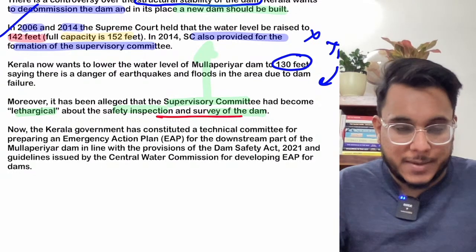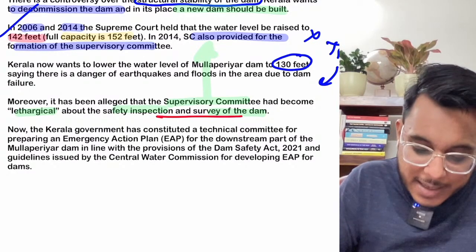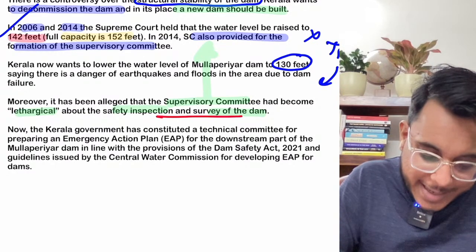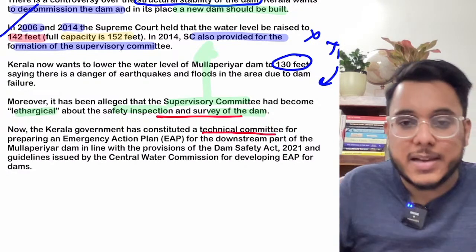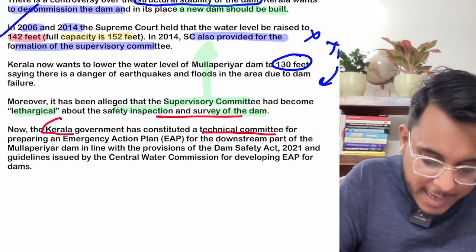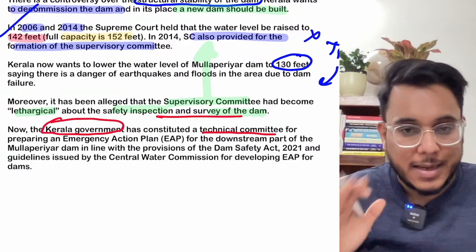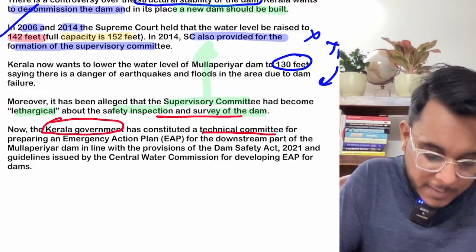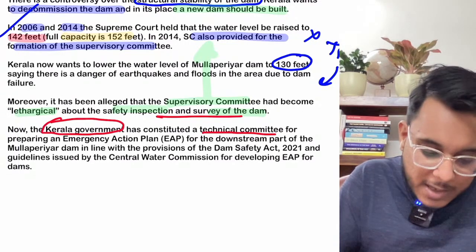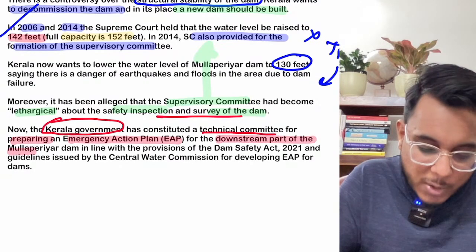This particular year, the Supreme Court specifically provided that a technical committee should be created. Finally, the Kerala government has constituted this technical committee. Now, what is this technical committee? This technical committee will prepare an emergency action plan for the downstream part of the Mullaperiyar Dam.